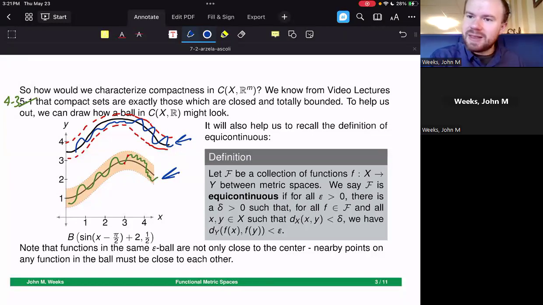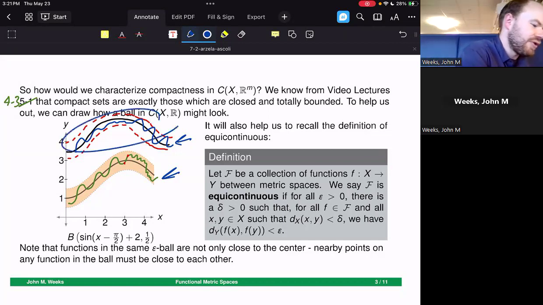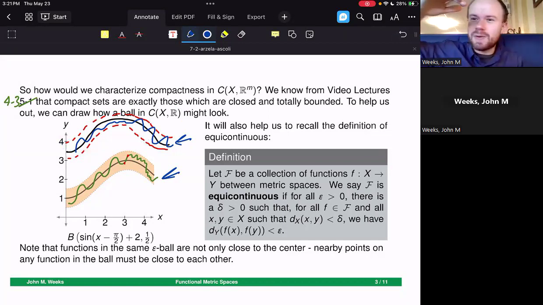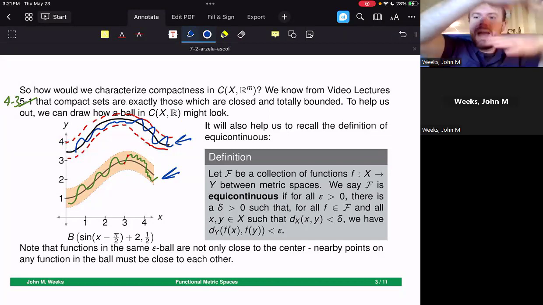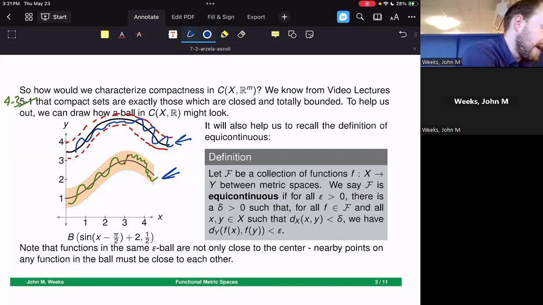But these equicontinuity conditions tell us we want these functions to be within epsilon of each other in terms of y. And in fact, we want their continuity to be very similar. I have to add in translates of balls to make sure that I am looking at functions that are not really close to each other at all, but still follow the same epsilon delta arguments as you look at two separate points on that space.